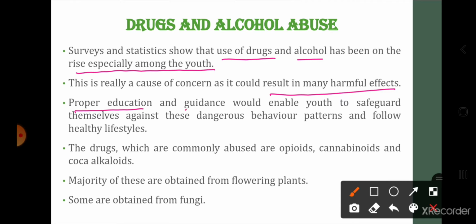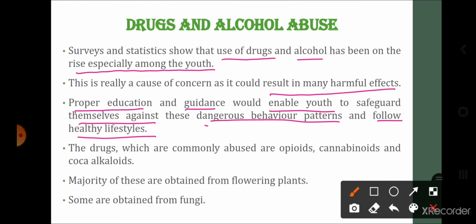Proper education and guidance would enable the youth to safeguard themselves against these dangerous behavior patterns and follow a healthy lifestyle. So now students, the youth should be provided proper education and proper guidance so that they could protect themselves from the dangerous effects caused by the use of drugs and alcohol.